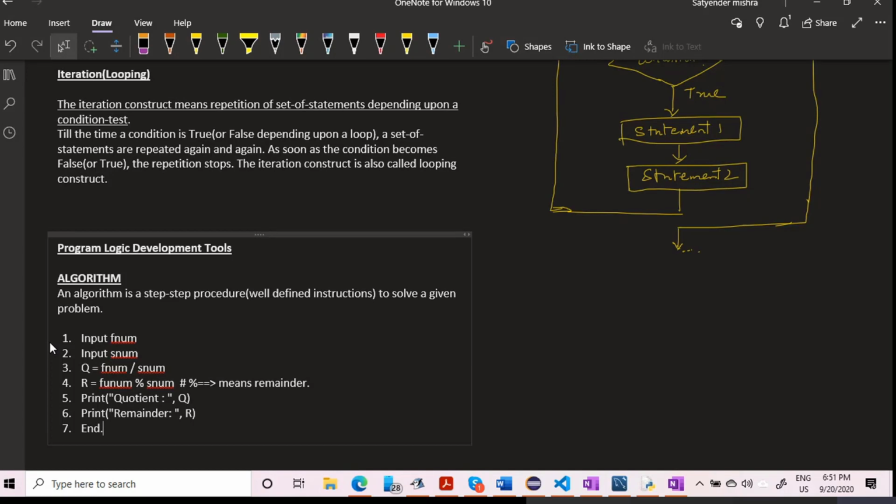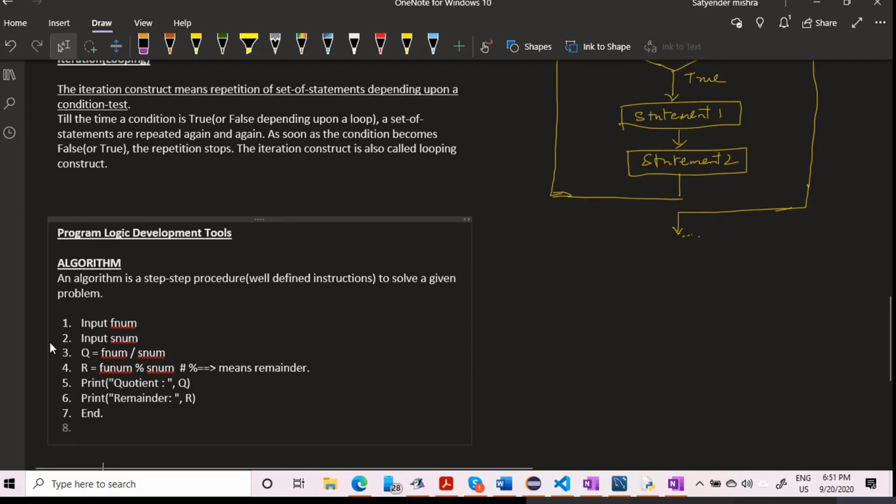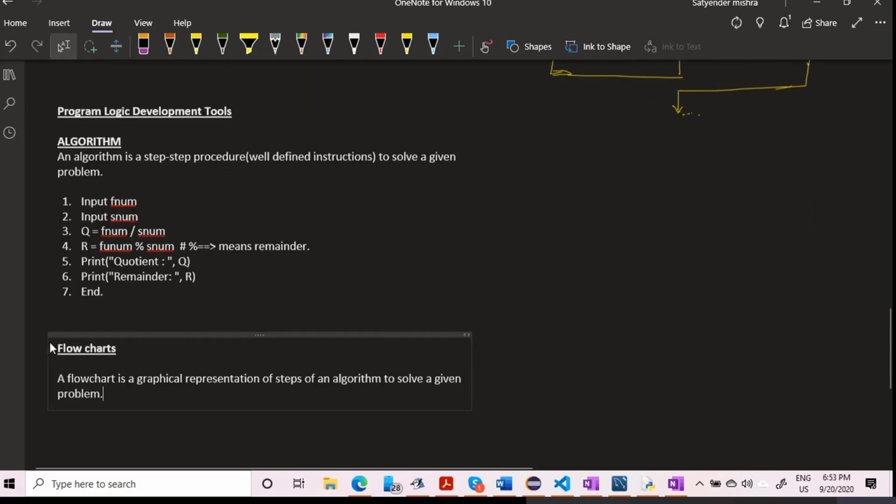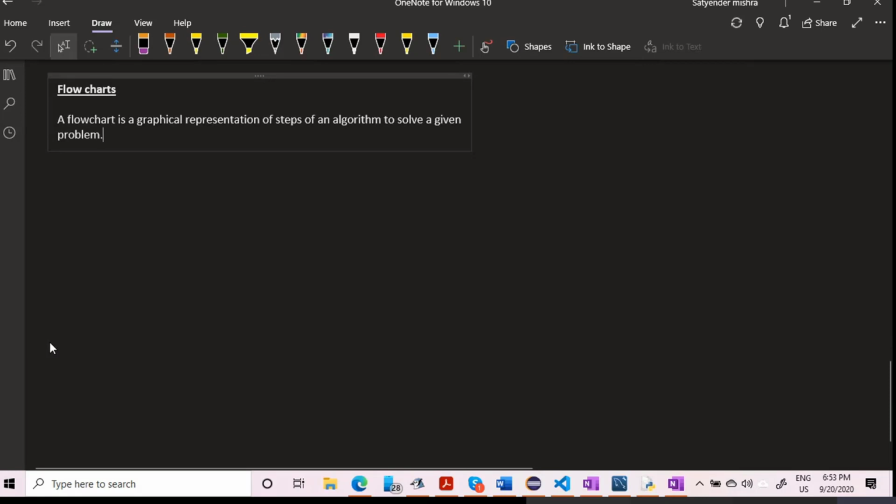It is like writing a recipe, right? So this is one tool, right? There is another tool called flowchart. In a flowchart we use different symbols, right, to represent different things.